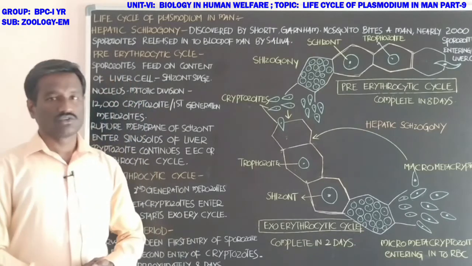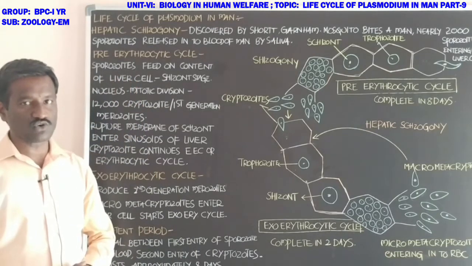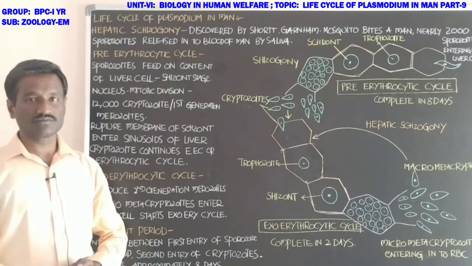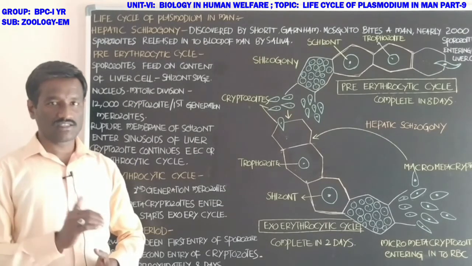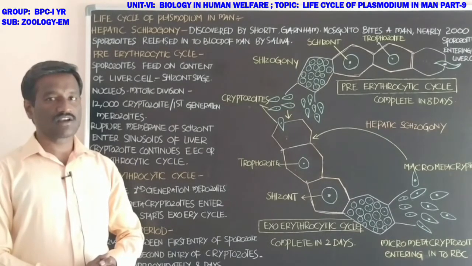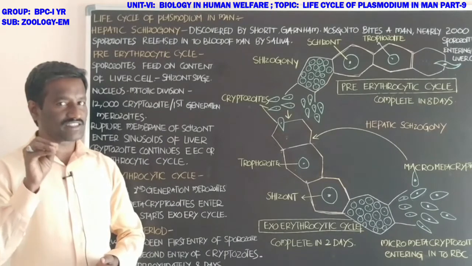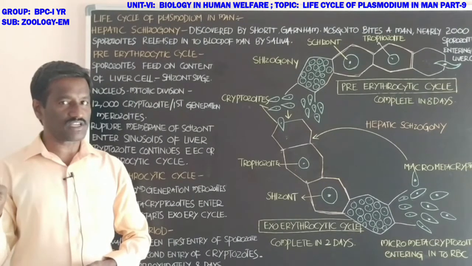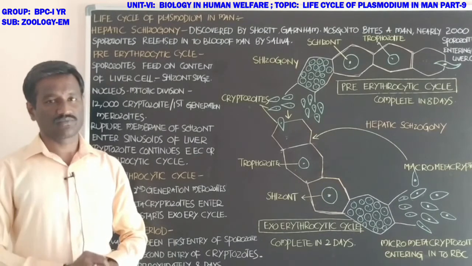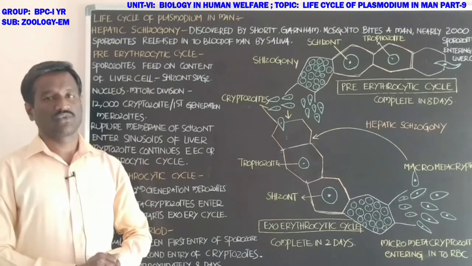Next, students, a female Anopheles mosquito bites a man. Approximately 2000 sporozoites enter the blood circulation of the man through its saliva.